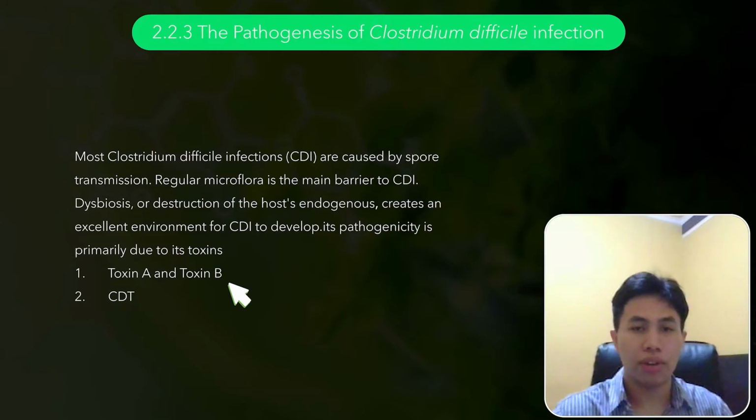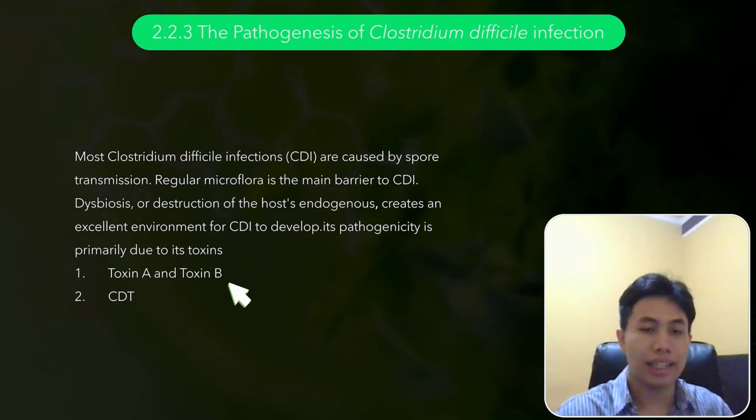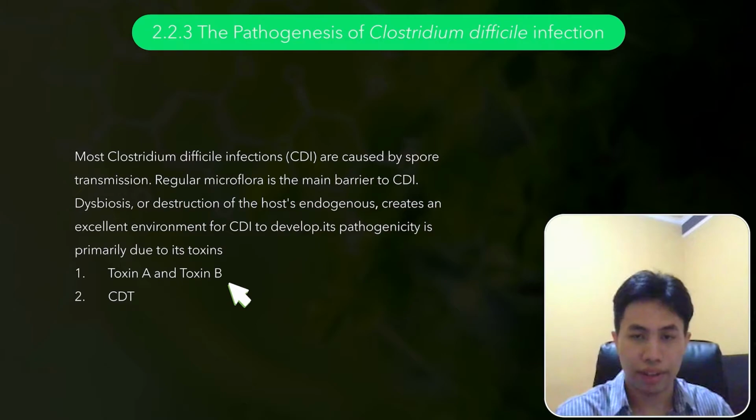The pathogenesis of Clostridium difficile infection. Most Clostridium difficile infections, or CDI, are caused by spore transmission. Regular microflora is the main barrier to CDI. Dysbiosis, or destruction of the host endogenous flora, creates an excellent environment for CDI to develop. Its pathogenicity is primarily due to its toxins A, B, and CDT.